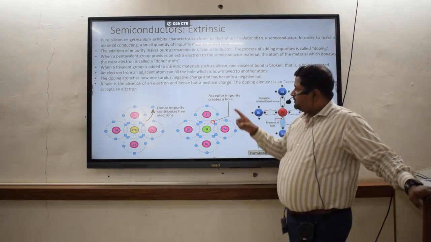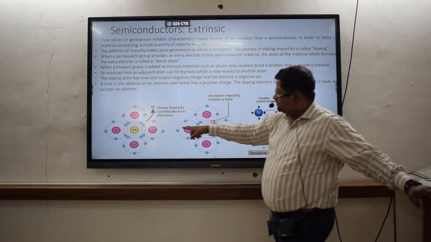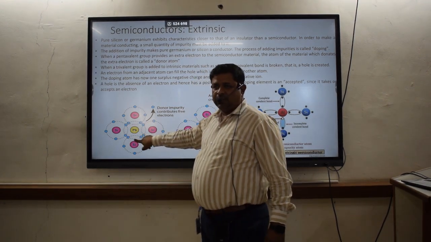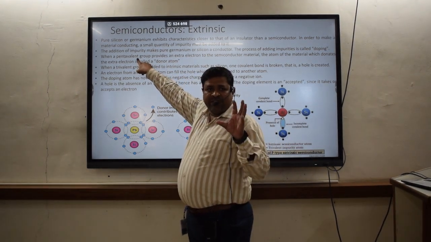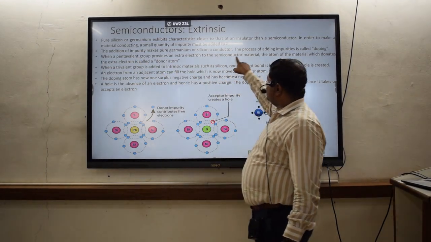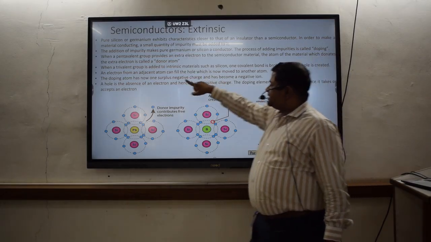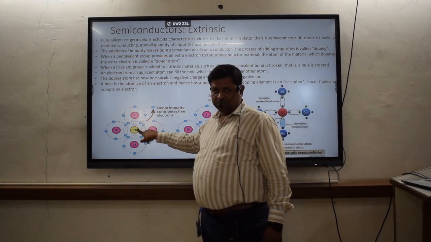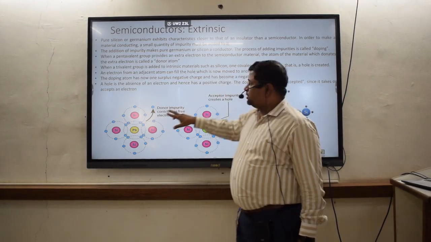That means mixing again. When a pentavalent group provides an extra electron, it has 5 electrons in the outer shell. That's why it is called pentavalent. That means 5 free electrons are there in the outer shell, and it provides an extra electron to the semiconductor material. The atom of the material which donates the extra electron is called a donor atom. In this case, who is the donor? Lead is the donor.